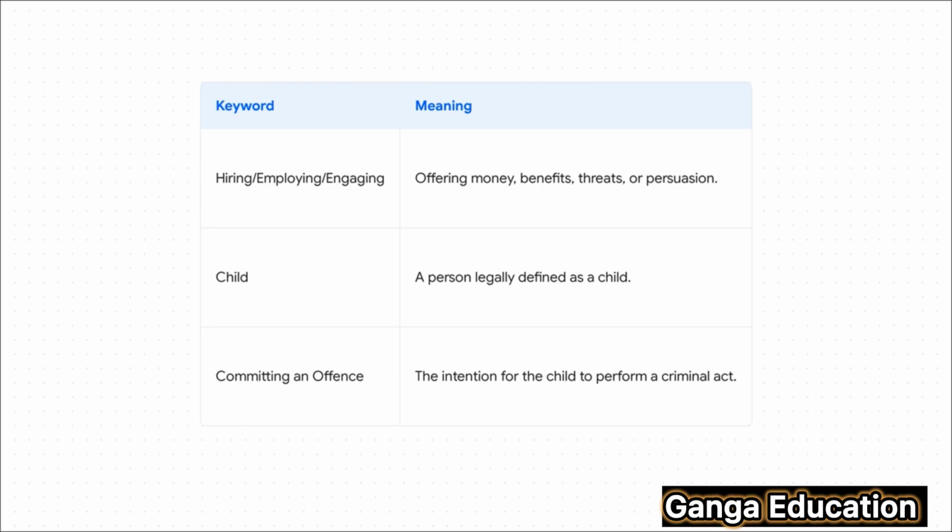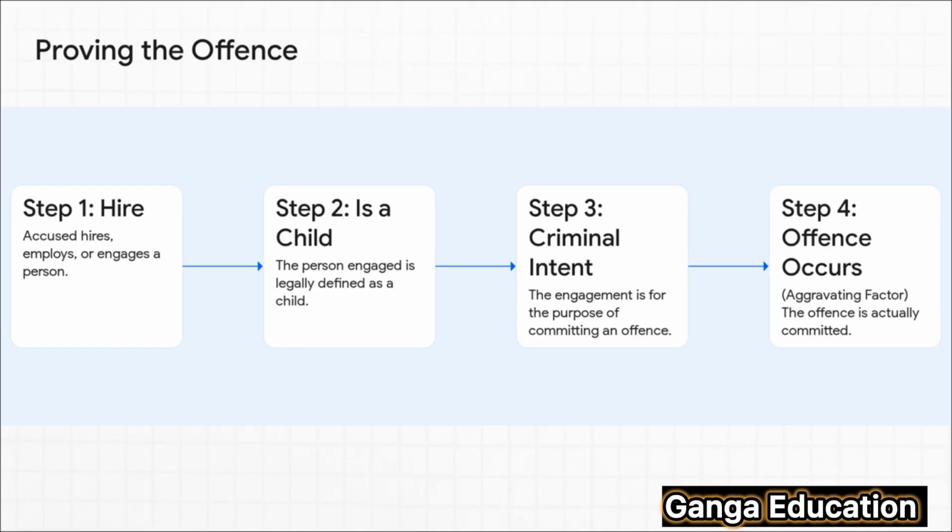Second is child, which simply means a person who is legally defined as a child. And third, and this is so important, for the purpose of committing an offense. This means the adult's criminal intent has to be crystal clear. The whole point of the engagement must be for the child to perform a criminal act. So, this is a really crucial point.